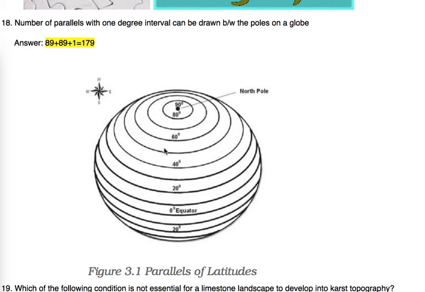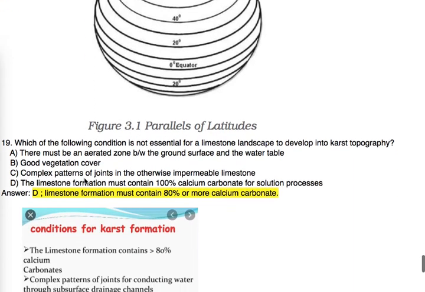In the northern hemisphere, we count at 1 degree intervals up to 90 degrees. We exclude 90 degrees because it is a point. So here we get only 89 parallels between the equator and the north pole. In the same fashion, we get 89 parallels in the southern hemisphere. So we conclude that our answer is 179.